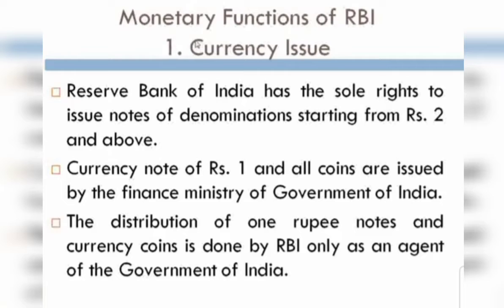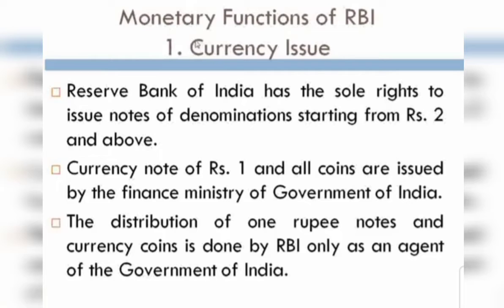The second main point is that the currency note of rupee 1 and all the coins are issued by the Finance Ministry of the Government of India. This can also be asked for 1 mark, students. The Finance Ministry of the Government of India issues the 1 rupee currency note and all the coins. But the distribution of 1 rupee notes and coins is done by the RBI only, as an agent of the Government of India. The issue is by the Finance Ministry, but the distribution is done by the RBI itself. So this is the point related to currency issue.